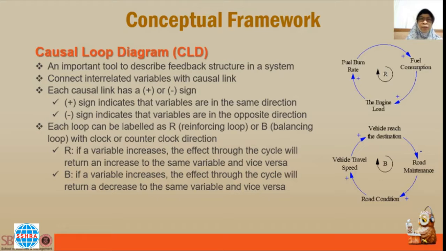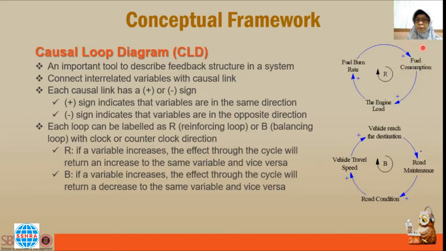R for reinforcing loop is also known as a growth loop. For example, here we can see the picture. This is about the vehicle engine working system. If the engine load is high, the fuel burn rate is also high. If the fuel burn rate is high, then the fuel consumption will be high also.